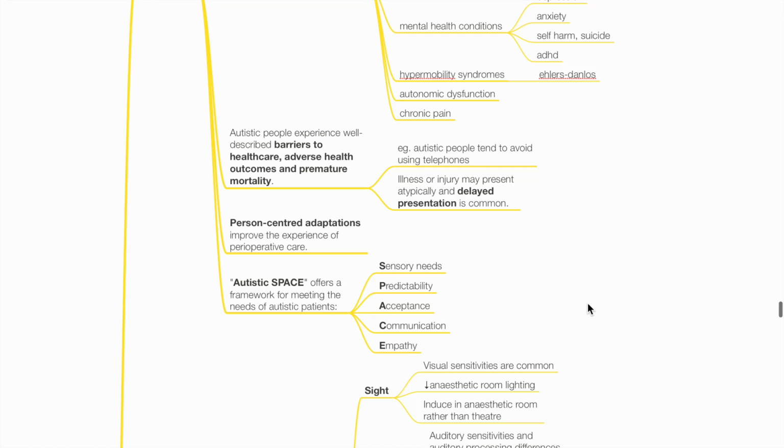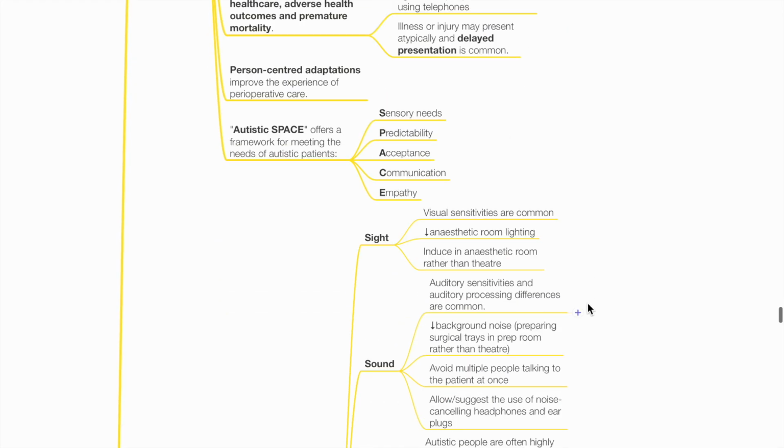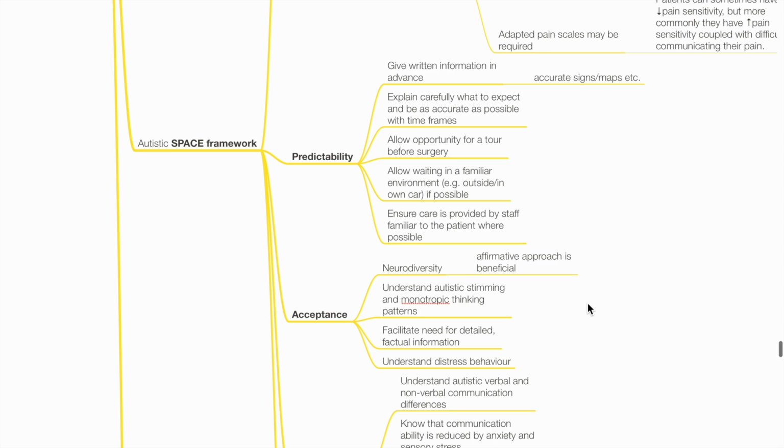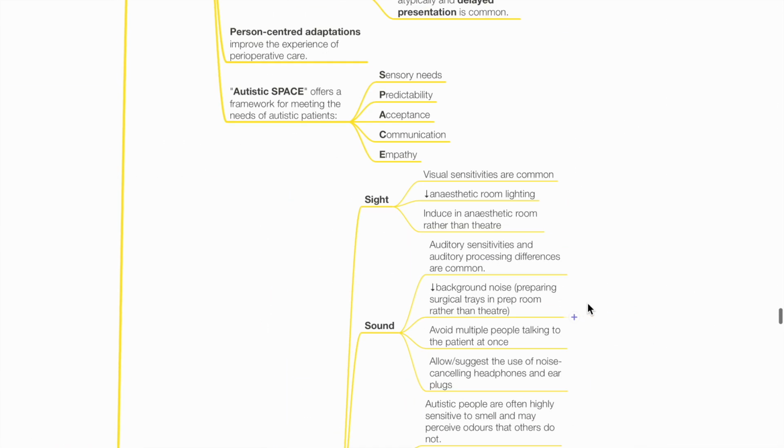Delayed presentation is common. Person-centered adaptations improve experience of perioperative care. Autistic Space (SPACE) offers a framework for meeting the needs of autistic patients, where S stands for sensory needs, P for predictability, A for acceptance, C for communication, and E for empathy. The Autistic Space Framework. Sensory.